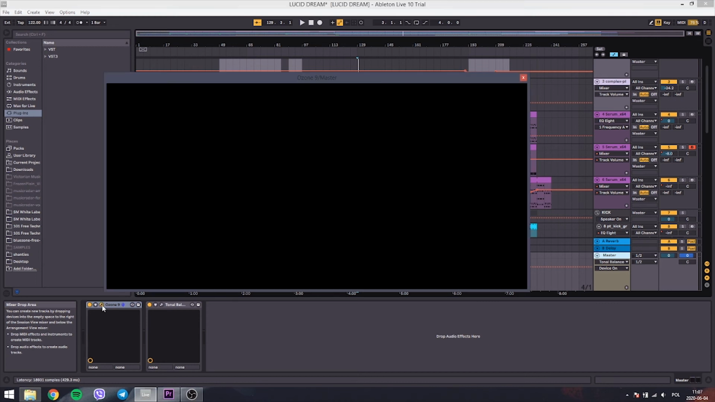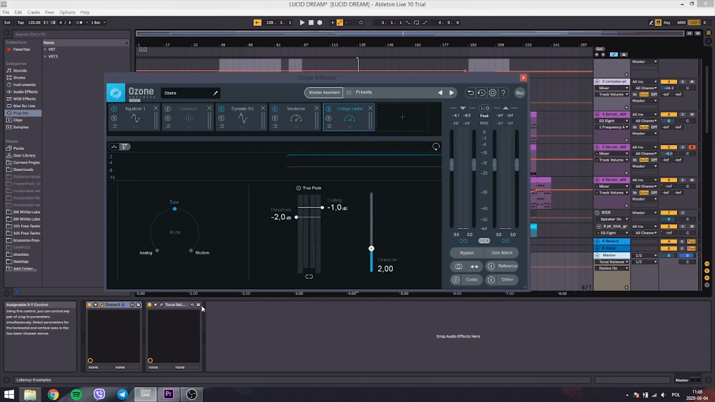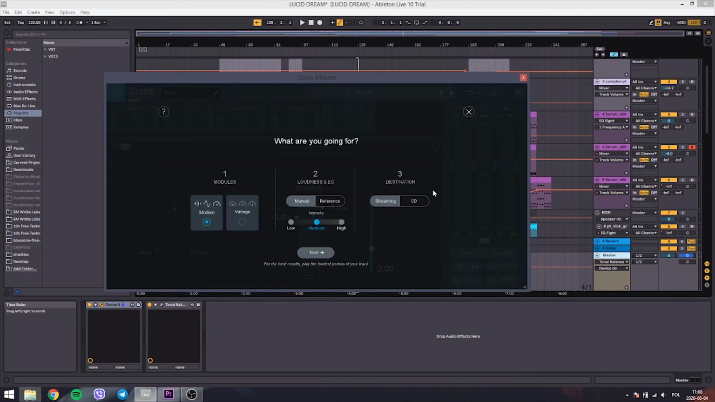The last step of my production was, of course, mastering. As a starting point, I opened up the Ozone 9 plugin on my master and used the Master Assistant feature. It gave me ideas on how I could master my track.